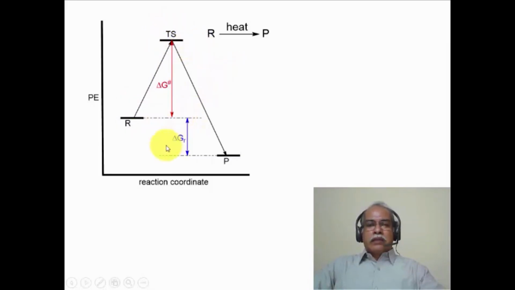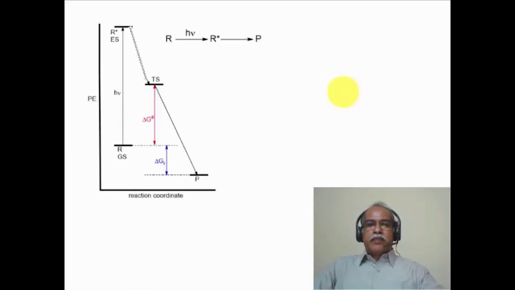Now, the overall change in the free energy of the molecule is represented by the blue arrow. This is a spontaneous reaction. In other words, delta G is negative because the product is at a lower energy state compared to the reactant. So overall, there is a loss of energy corresponding to delta G being a negative value. This is a reaction where the reactant essentially goes to the product without the involvement of any kind of intermediate stage. Only a transition state is involved. Such reactions are known as concerted reactions, where no intermediate stages are observed during the course of the reaction.